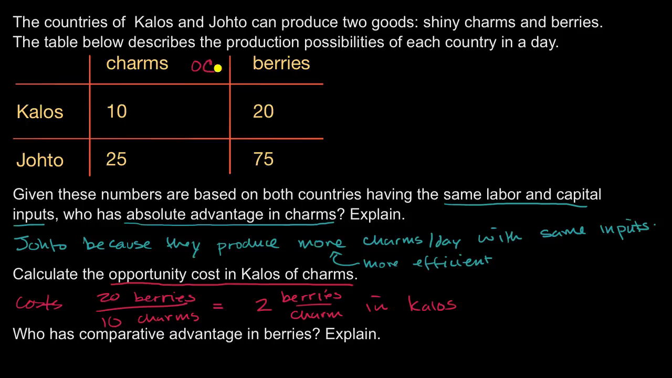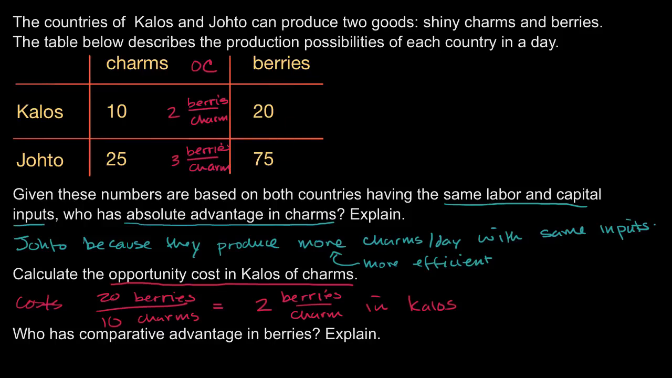And actually, let me make a little column here. The opportunity cost. So this is 2 berries per charm. And I have a feeling, and if you're taking an exam, say an AP exam, it's not a bad idea to just fill this thing out. So what is the opportunity cost of, they haven't asked us that yet, but I'm just going to do it really fast. What is the opportunity cost of charms in Johto? Well, to produce 25 charms, they trade off 75 berries. So this would be 75 divided by 25. This would be 3 berries per charm. 75 berries for 25 charms is 3 berries per charm.